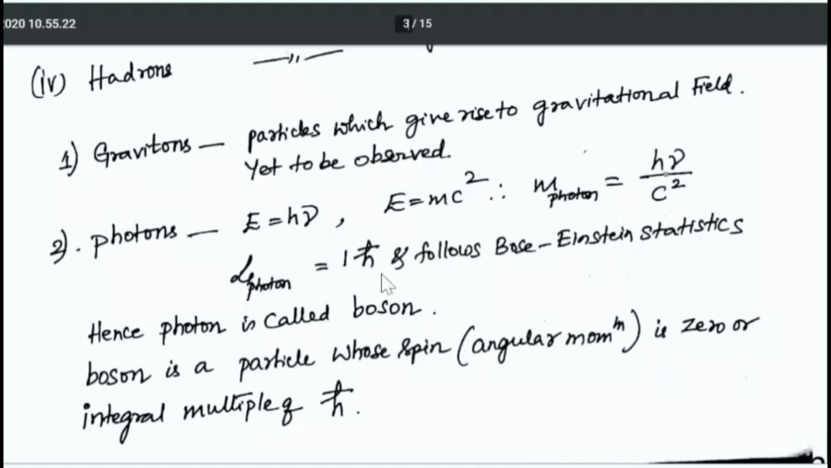Angular momentum of photon is 1 into h bar and follows Bose-Einstein statistics. Hence, photons are also called bosons. Boson is a particle whose spin, that is angular momentum, is 0, or it will be integral multiples of h bar.